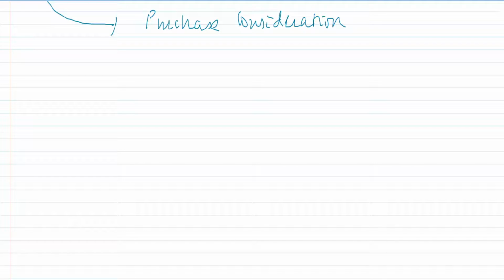And let me tell you, in the history of ICAI, it has never given purchase consideration directly in any question ever asked in your exams. Never. It has never happened. So, purchase consideration is what we have to calculate.